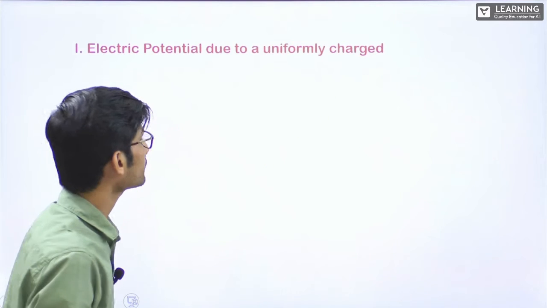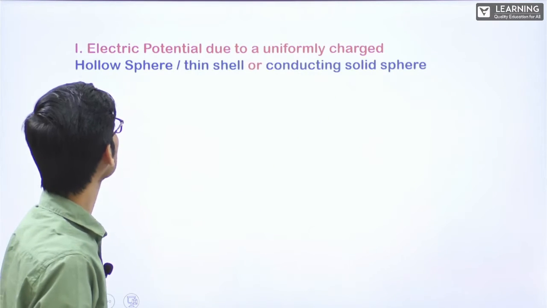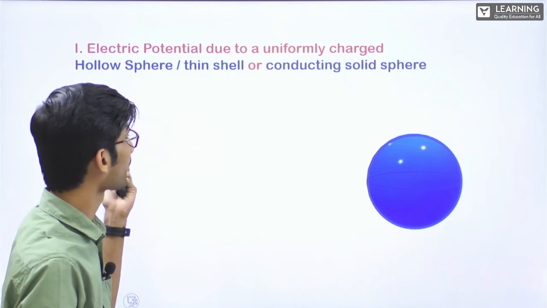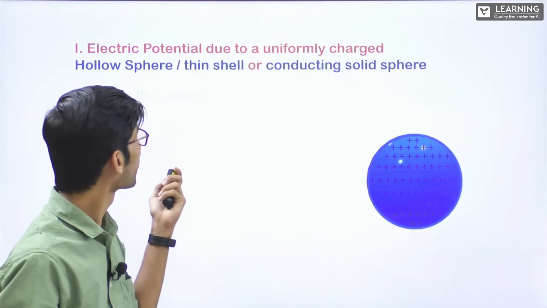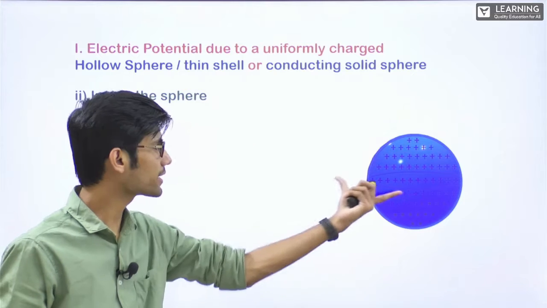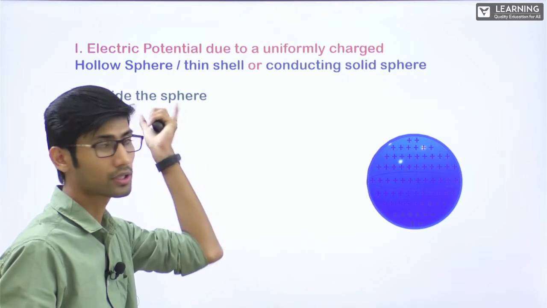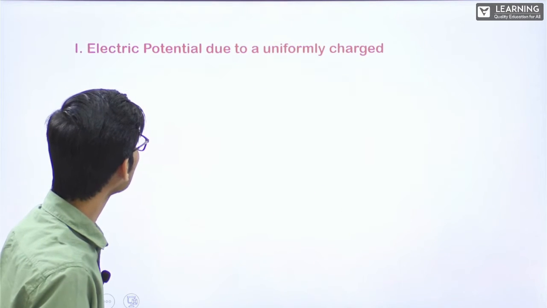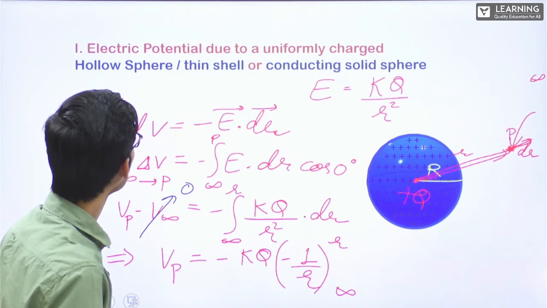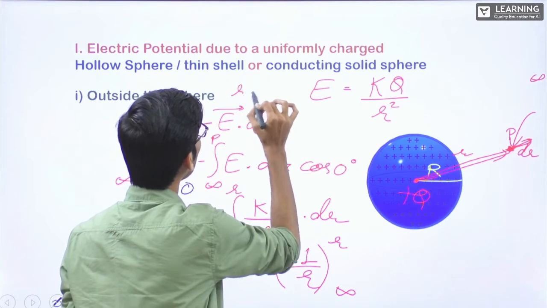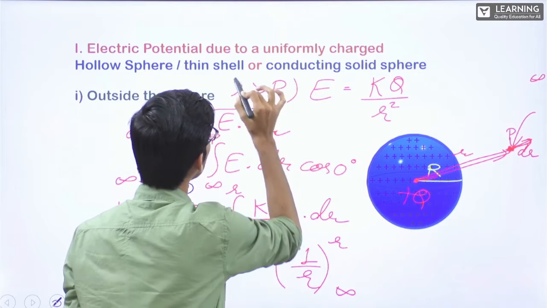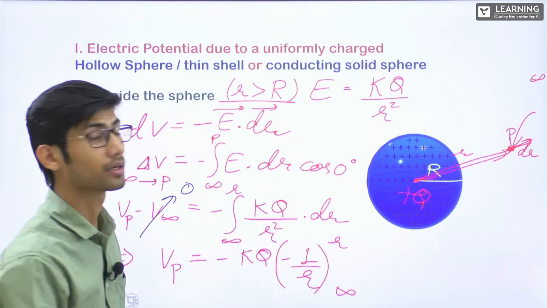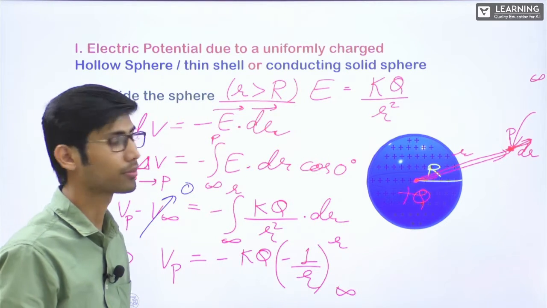Now, next, electric potential due to this. Second is inside the sphere. Again, the same case is there. First we did outside, now inside. Outside the sphere, what does it mean? Small r is greater than capital R. Understand, outside the sphere means small r is greater than capital R.